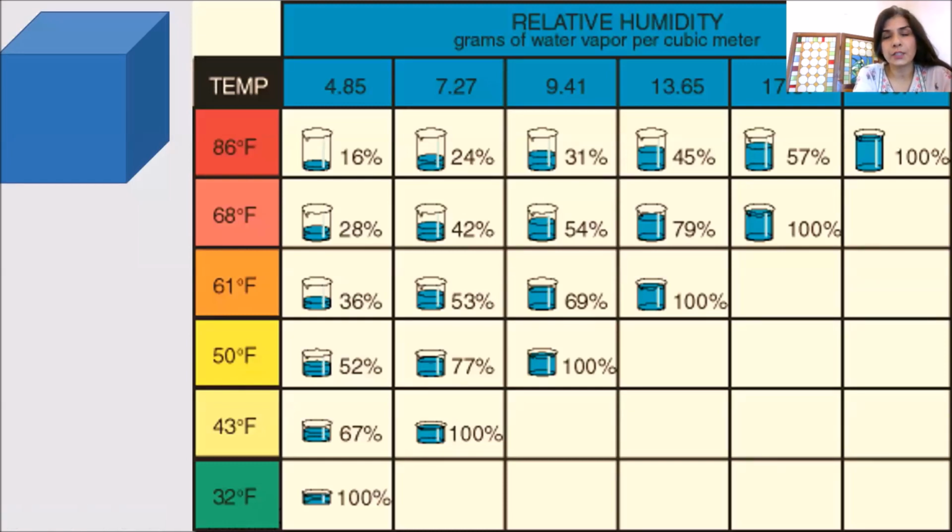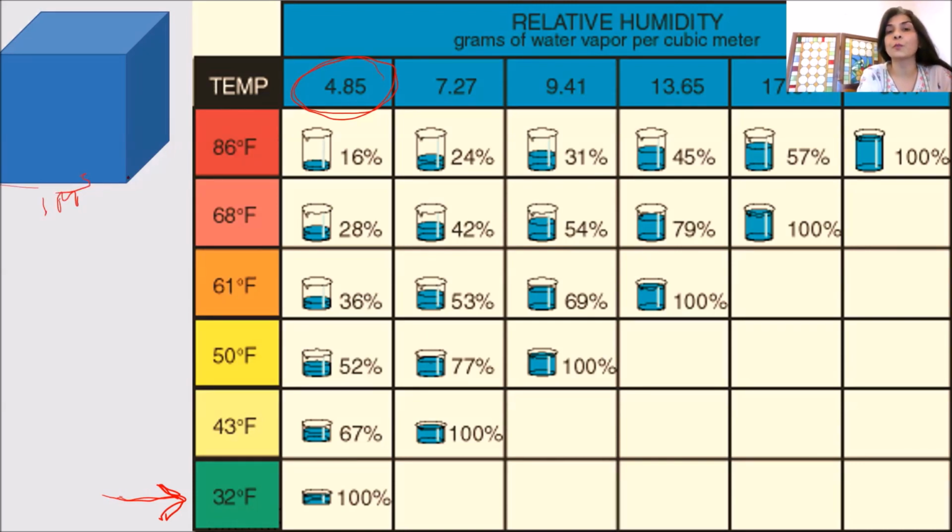Now here, this is something to elaborate on what I just mentioned, that it depends on the temperature. Now, if you see this chart, and if you just go at the left bottom, 32°F. This is in Fahrenheit, not in Celsius. At this low temperature, 4.85 grams of water vapor per cubic meter. Now, to keep a standard unit to understand the humidity in one particular volume, we always use the standard unit as 1 cubic meter. So 1 meter length, breadth, and height.